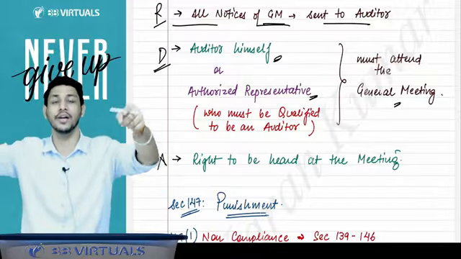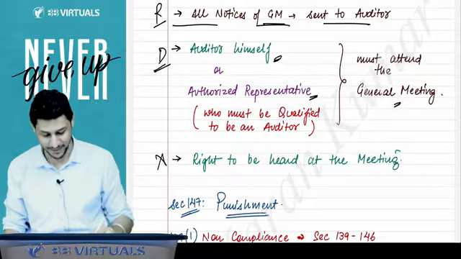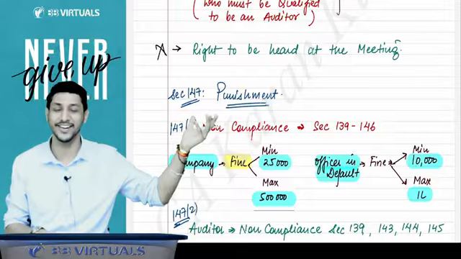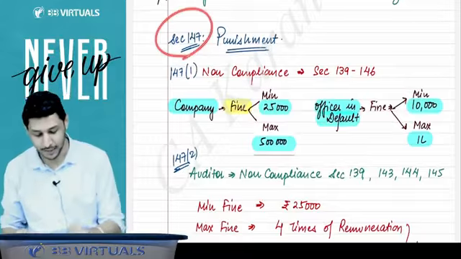You will have a right to be heard in the meeting, so you have to be the auditor of the company. Wow, sir, what a lame mnemonic, but you have to learn it. Okay, sir, now we will come to section 147.